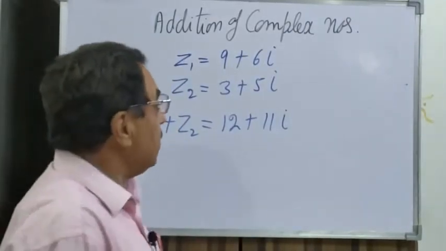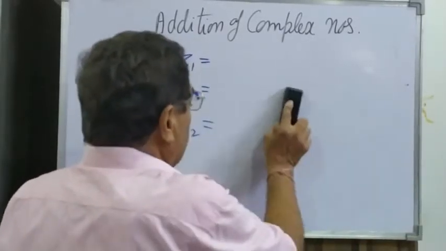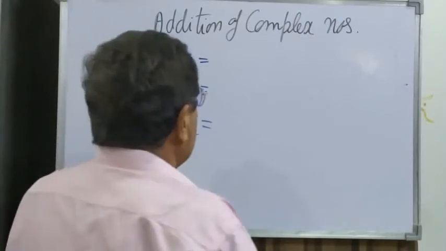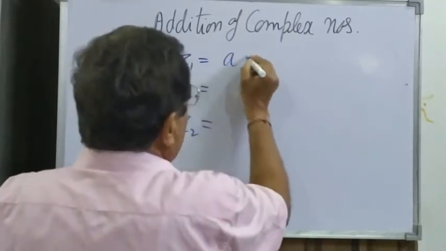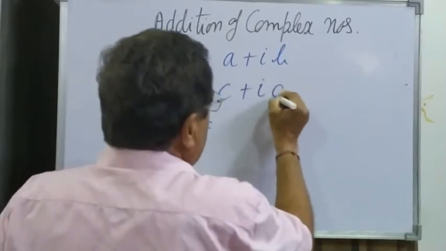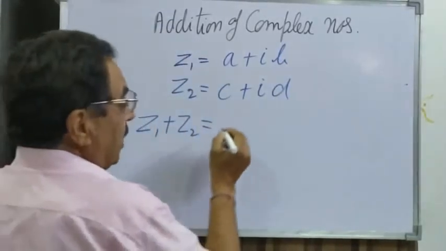Or suppose I take the general form, z1 is equal to a plus iota b and z2 is c plus iota d. So what is z1 plus z2?